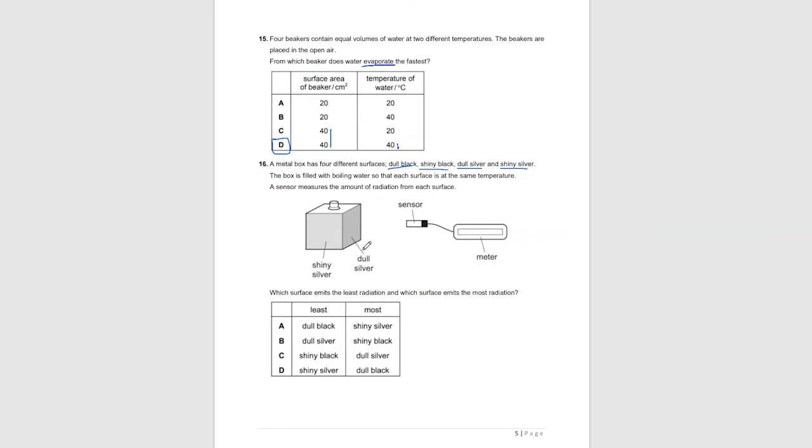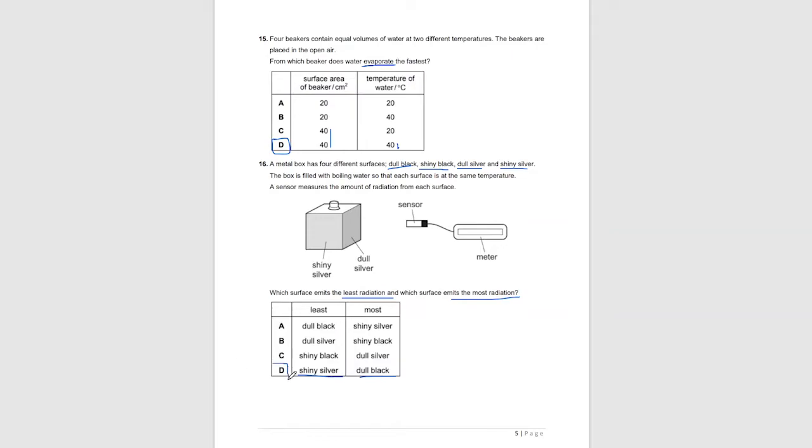So dull black surfaces are better radiators of heat. Which surface emits the least radiation and which surface emits the most radiation? So dull black surfaces emit the most radiation and the least should be shiny silver surfaces. So this should be shiny silver surfaces and the most should be dull black surfaces.